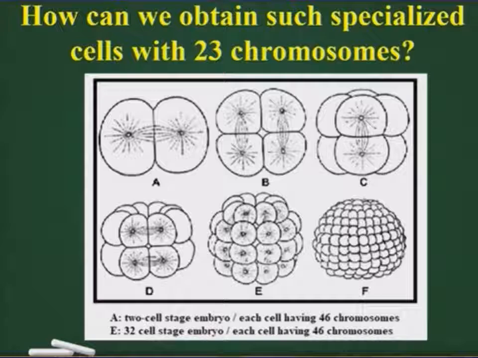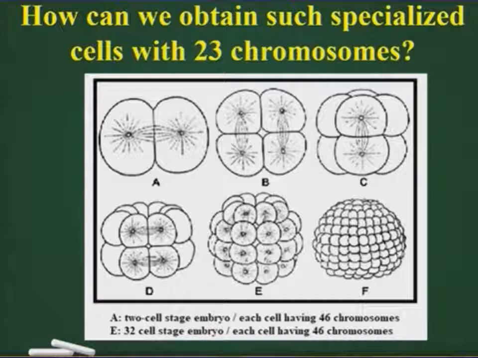How can we obtain such specialized cells with 23 chromosomes? In the previous section, we have discussed mitosis. The zygote, which is a single cell, undergoes the first division and we get what we call a two-cell stage embryo.